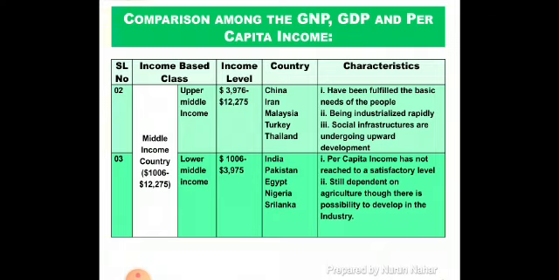Second category of the middle income country is lower middle income country. Their income level is in between 1006 USD to 3975 USD. Countries like India, Pakistan, Egypt, Nigeria, Sri Lanka, etc. are included in lower middle income country. Characteristics of such countries are per capita income of these countries has not reached to a satisfactory level. These countries are still dependent on agriculture, though there is a possibility to develop in the industrial sector.